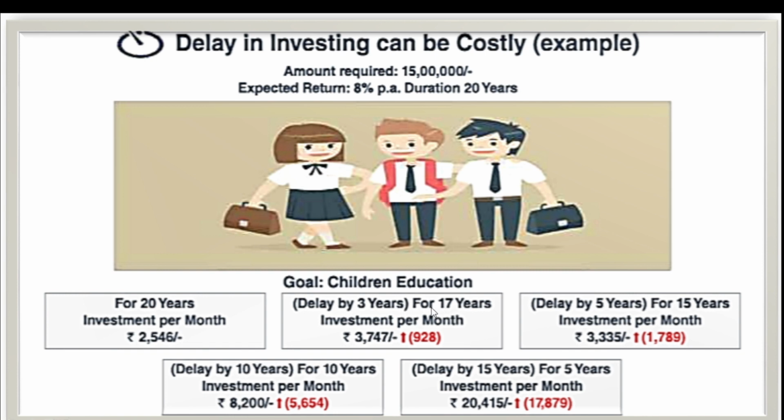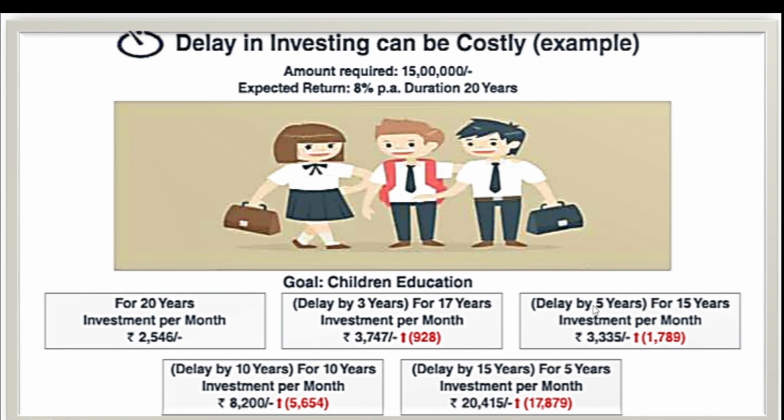Now you are left with only 17 years. Previously you had 20 years, now you are left with only 17 years and you want the same amount of money, that is 15 lakh. So you will have to make an investment of 3,747. Previously for 20 years you were required to invest approx 2,500 per month. Now it's approx 3,700 per month.